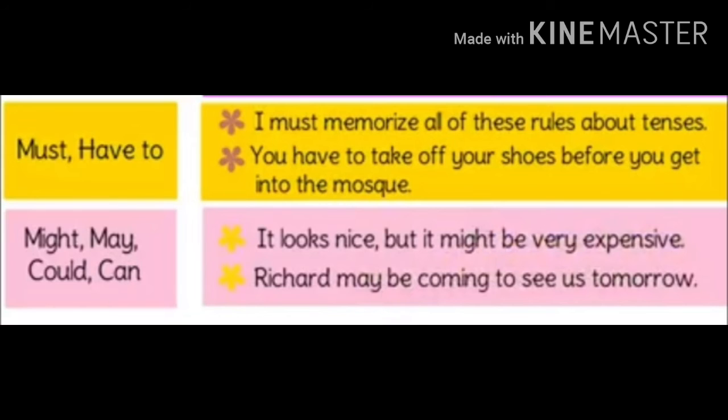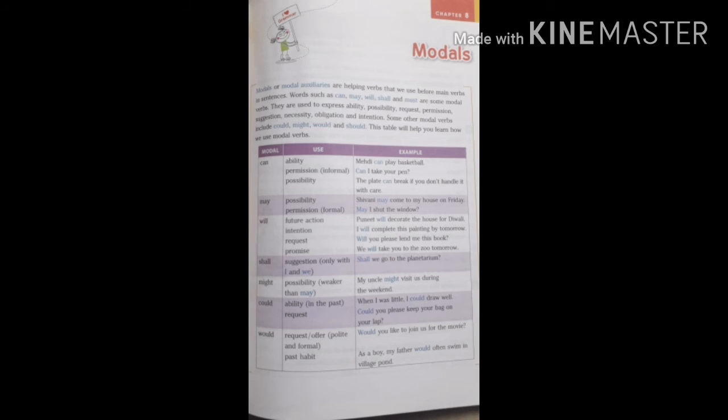Might, may, would, can. It looks nice, but it might be very expensive. Richard may be coming to see us tomorrow. So these are the examples of modal verbs and sentences. I hope you can make sentences like this. Here modals and their use with examples are given to you.